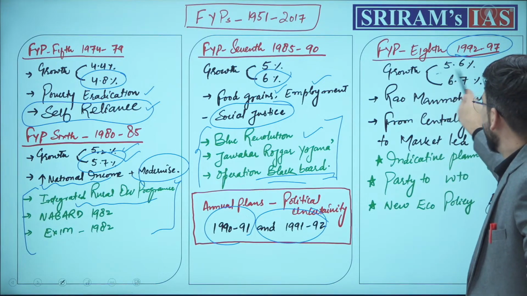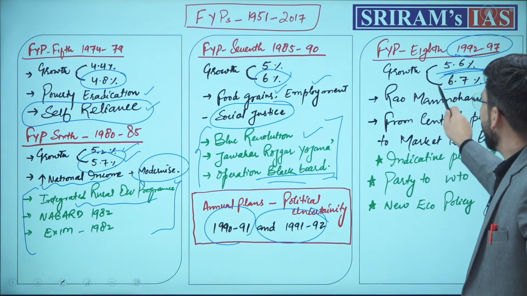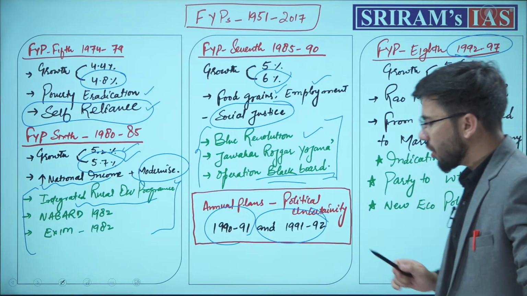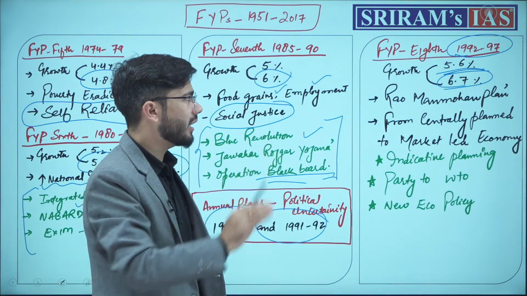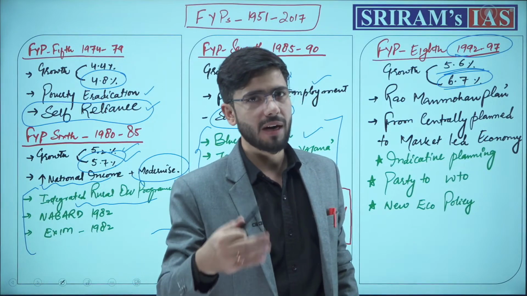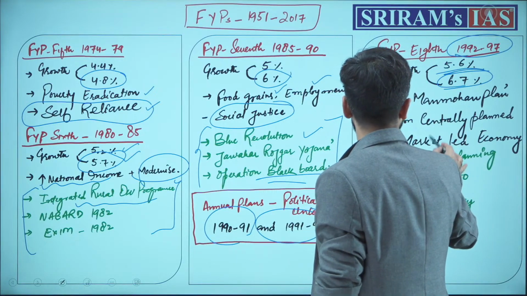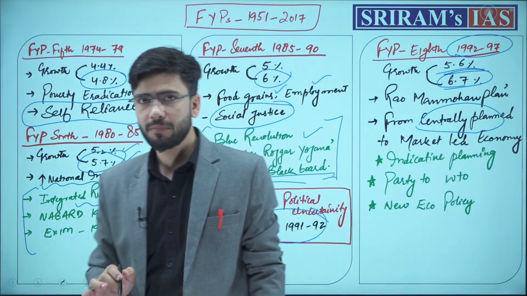This plan increased the target to 5.6% growth, and we achieved a growth rate of 6.7%. This plan was based on the Rao-Manmohan model, which talked about globalization, privatization and liberalization of the Indian economy. Done. Therefore, we shifted from a centrally planned economy.